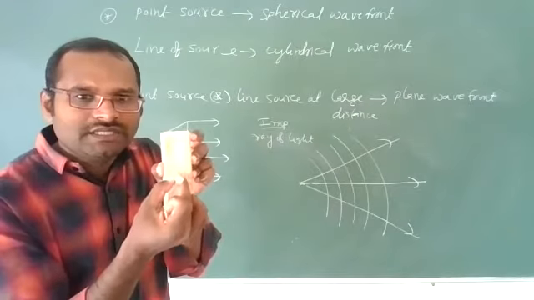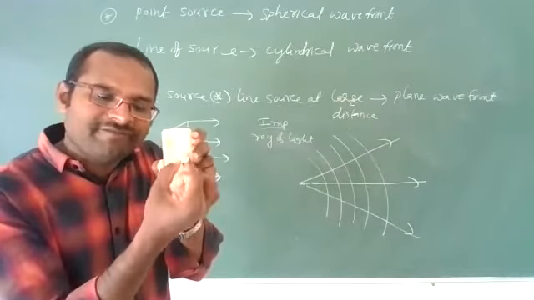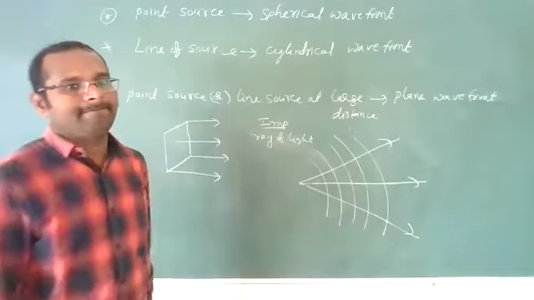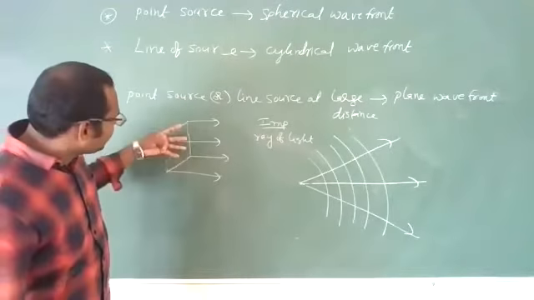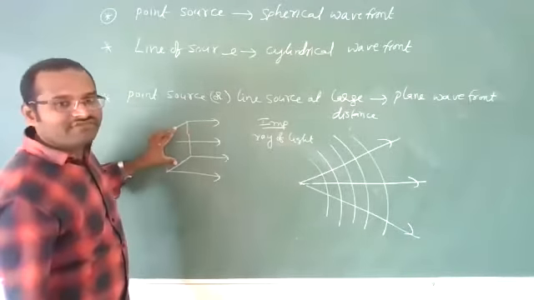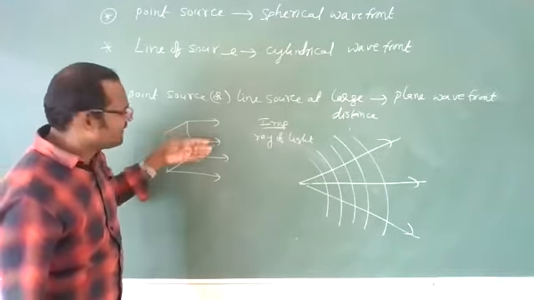Always perpendicular. If a line is perpendicular to the wavefront, then that line is called what? Ray of light. Always rays of light are perpendicular to the wavefront. This is a wavefront, a plane wavefront. For this plane wavefront, this line is perpendicular.